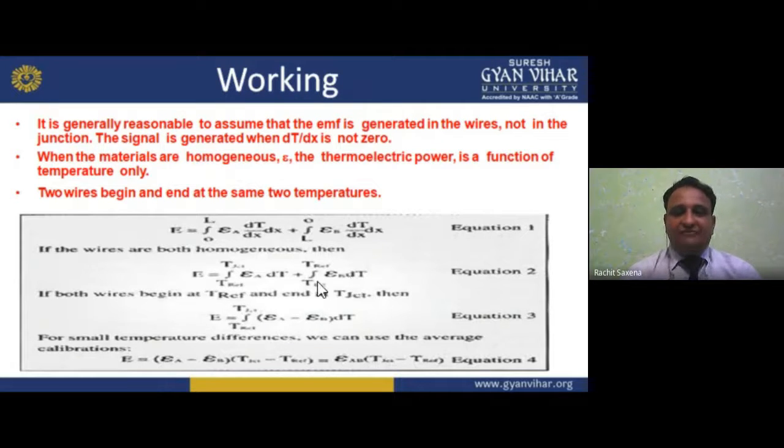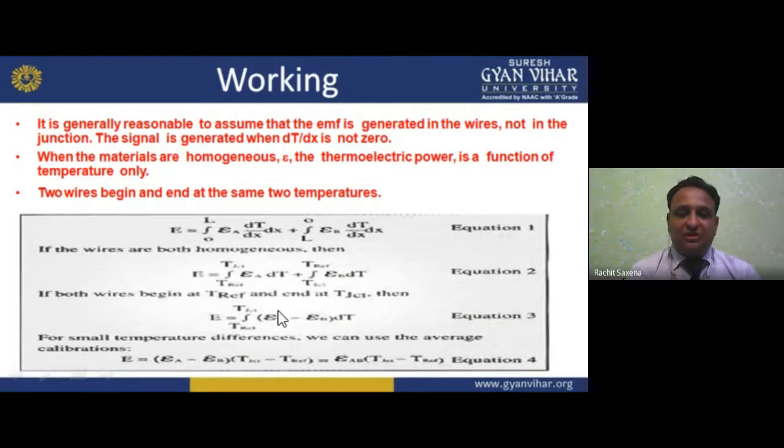So the first equation is E equals the integral from 0 to L of EA dT/dx dx, plus the integral from L to 0 of EB dT/dx dx, where EA and EB are the thermoelectric powers of the two materials. If the wires are both homogeneous and both begin at T reference and end at T, then the total is the difference, E minus EA minus EB.